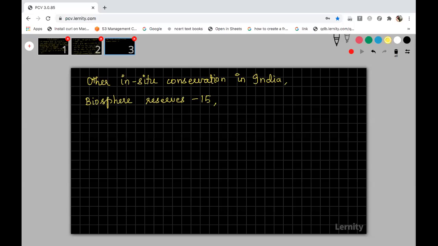Okay, and then national parks also come under in situ conservation. National parks number about 90 in India. Okay, and then sanctuaries, wildlife sanctuaries, you know, right? These wildlife sanctuaries number more than 450 in India. And then sacred groves.